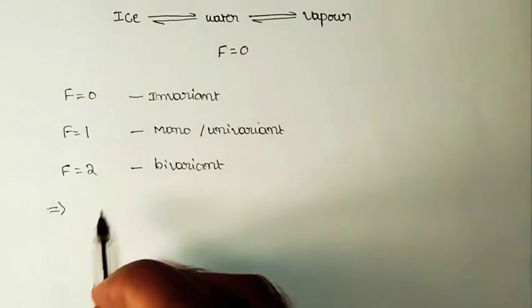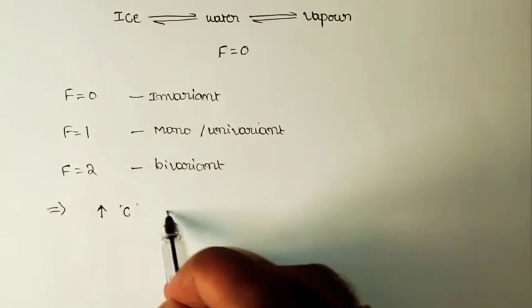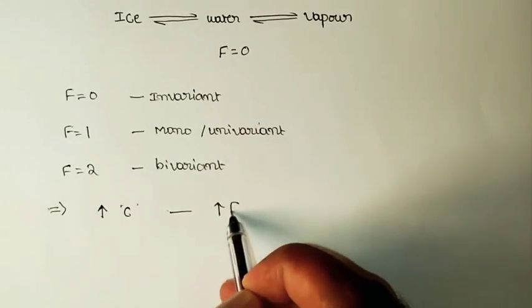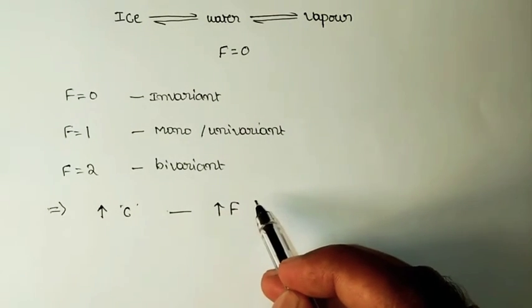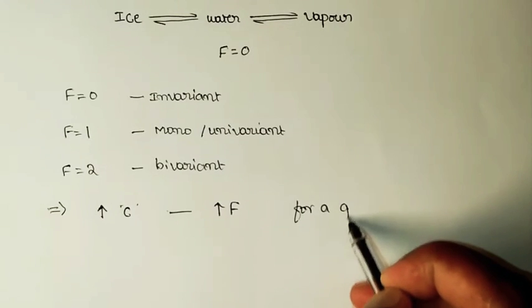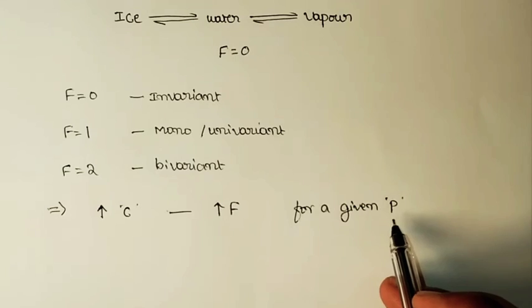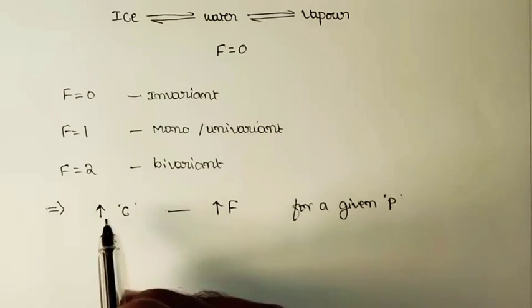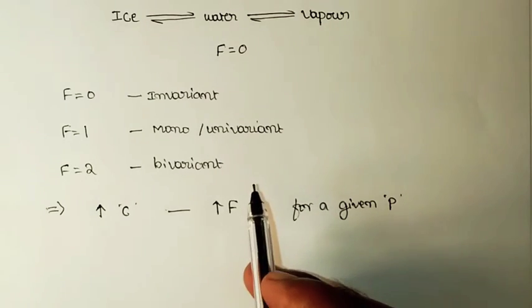So for example, with a higher number of components, the number of degrees of freedom is also higher. So the greater the number of components, the greater the number of degrees of freedom for a given number of phases, meaning phases are fixed. In that case, with an increase in the number of components, the number of degrees of freedom also increases.